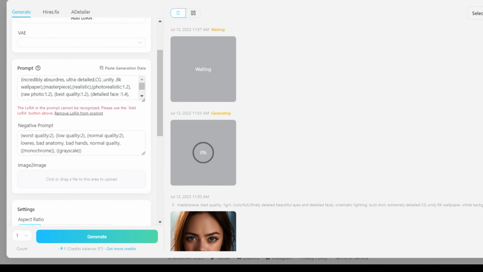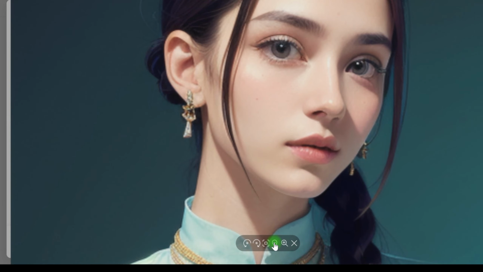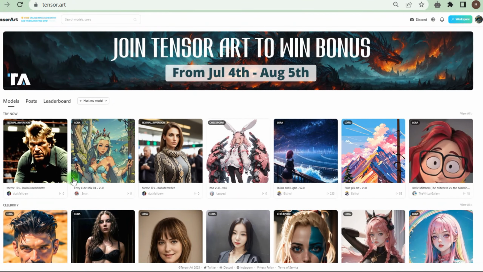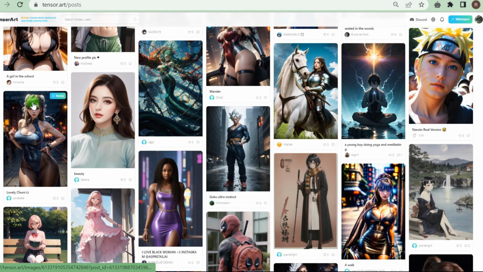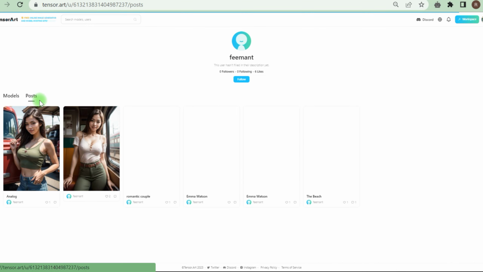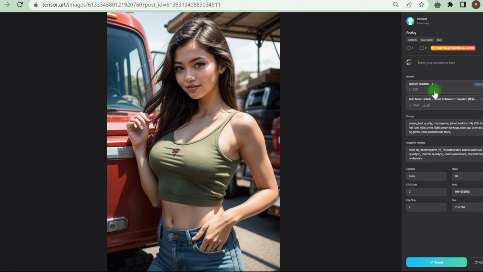If you see or produce a picture that you like, you may tweak the prompt or parameters to achieve a slightly different outcome. Furthermore, Tensor Art provides every one of you with a viable means of earning money. Tensor Art is willing to pay you if you already know how or want to learn how to develop AI models. So, on Tensor Art, you can browse posts from other artists who share their greatest work on their profile in the Posts page. You may subscribe to cool artists, follow their work, use it as a reference, modify it, and see what settings they used.